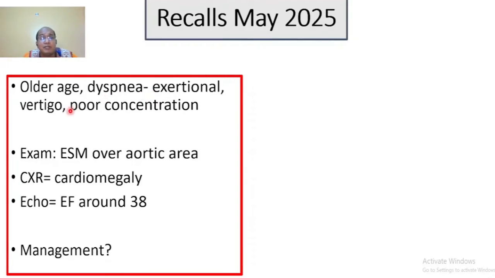Whatever it is, the vertigo and poor concentration mean poor circulation of the brain, and the murmur over the aortic area is the definitive finding of aortic stenosis, with cardiomegaly due to left ventricular hypertrophy from long-standing aortic stenosis, and ejection fraction 38%.